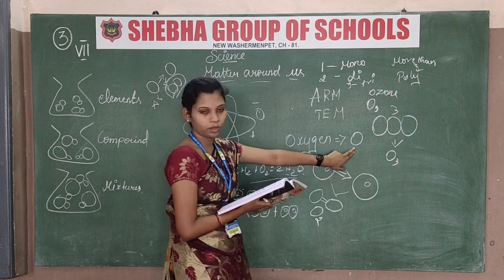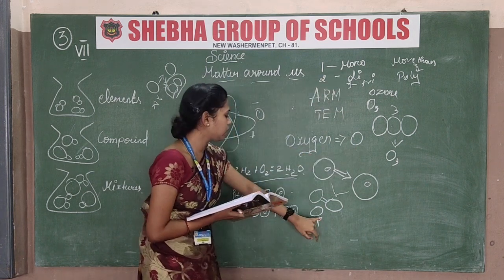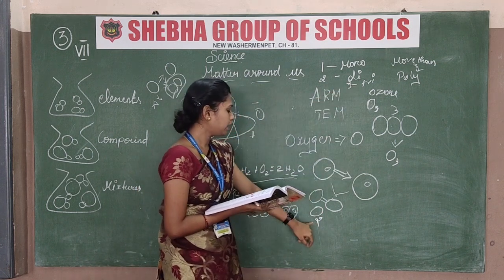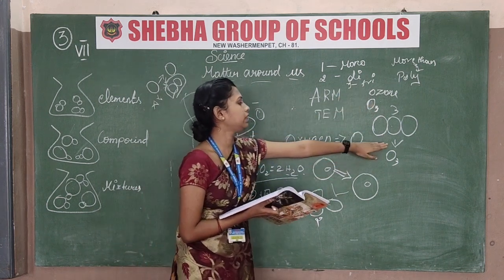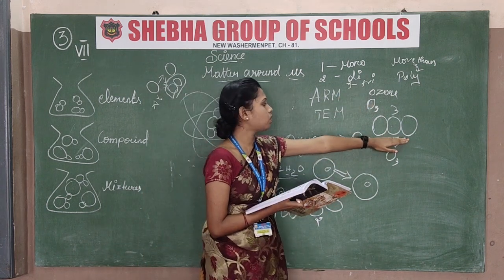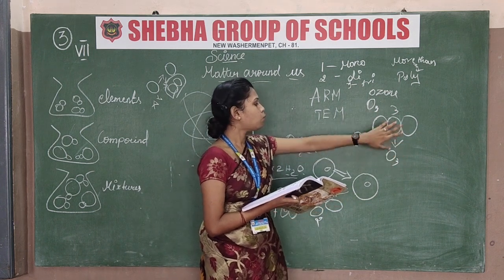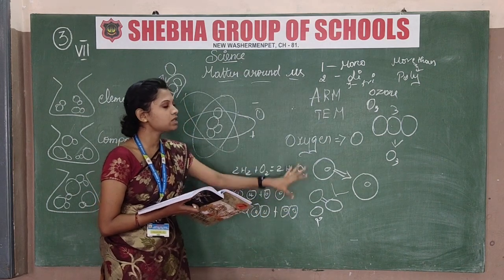If there is only 1 oxygen, then what will you say? That is mono. Now see, there is a 2. Then how will you say it? Di. And 3 means where 3? In this ozone. Just see, in ozone they have given a 3. For that you will say tri. More than 3 means poly.